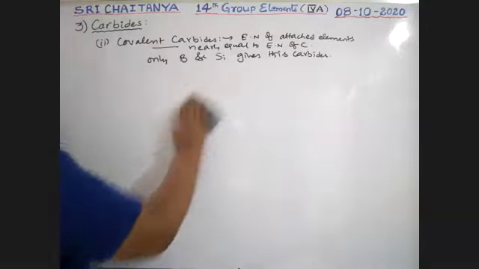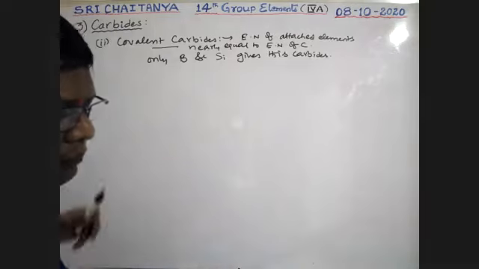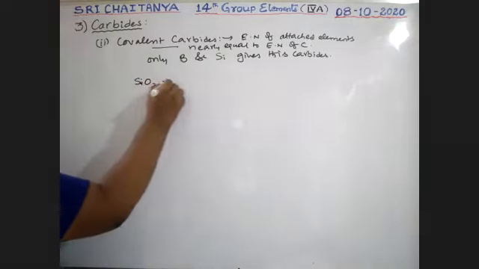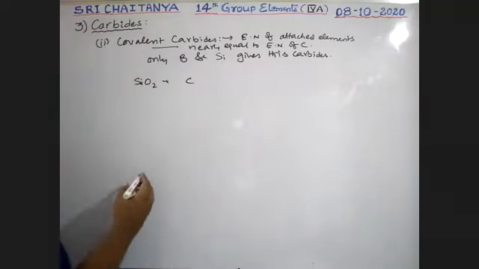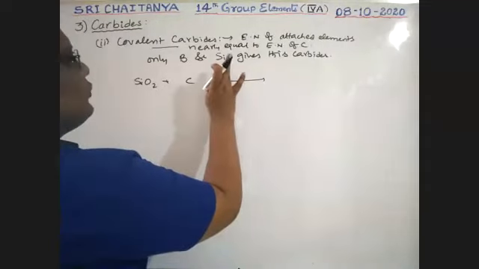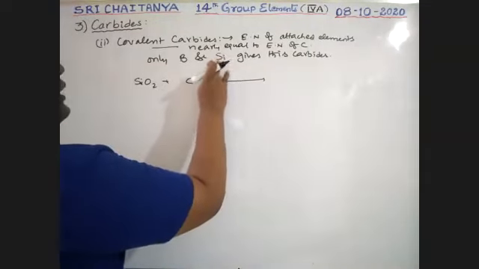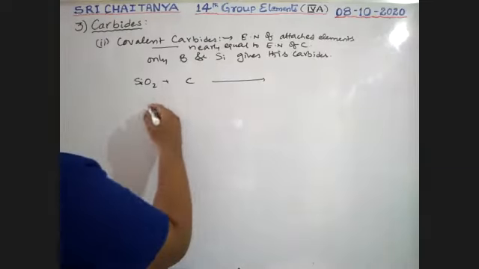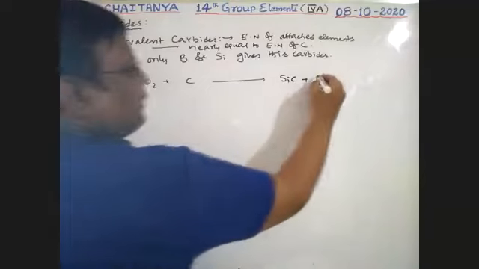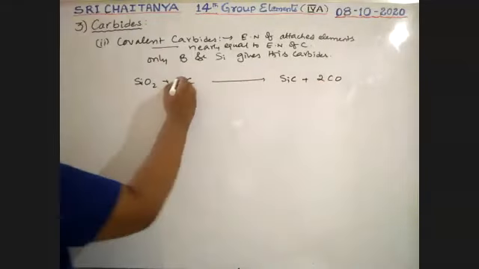That is silica, SiO2, when heated with carbon at about greater than 3000, gives silicon carbide plus 2CO.